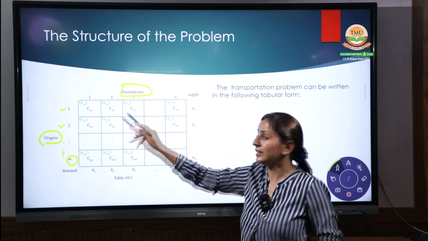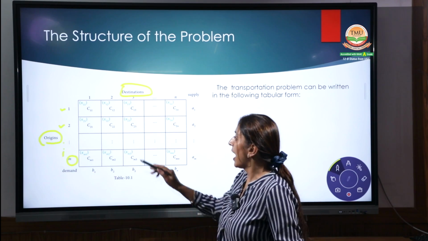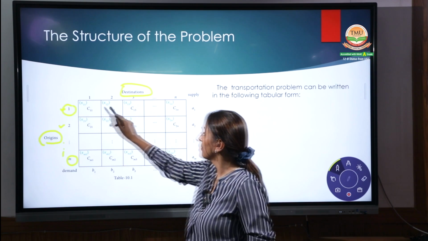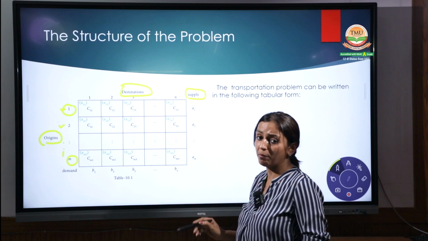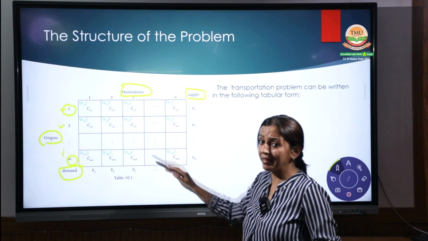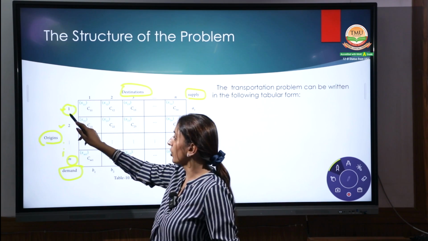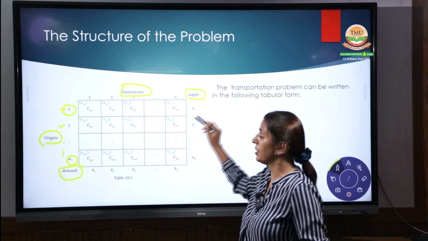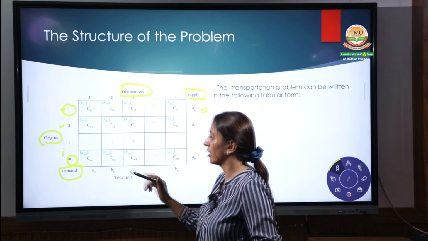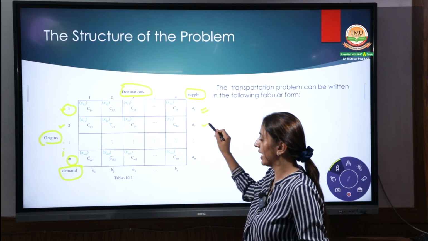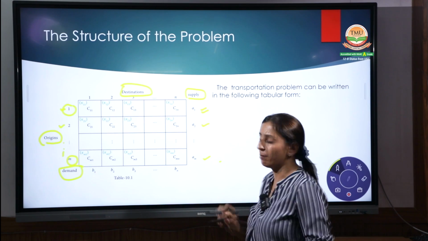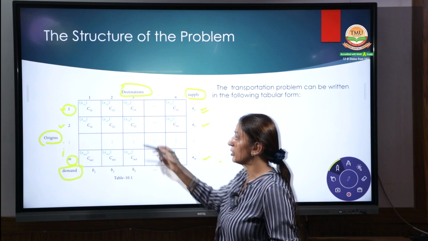One is your origin, the second one is your destination, and there we have to supply your goods. See, for the first origin, here it is written as supply and here we have written demand. Getting it? This is the matrix form of a question. From the first origin, we have to transfer the goods. That means how much supply can we do? A1. It is just an indication we have taken. From the second origin, we can use A2, 3, 4, till M, which we have used as AM.